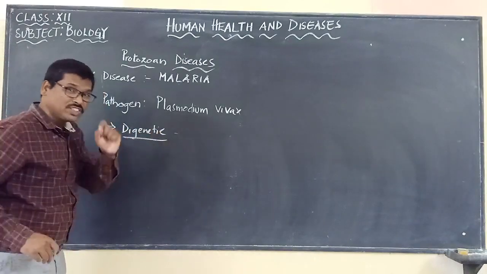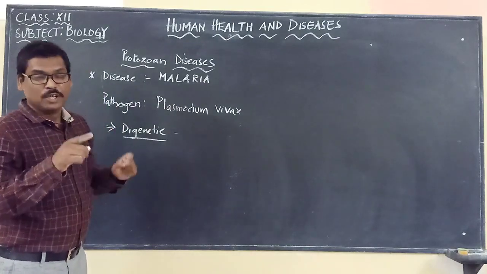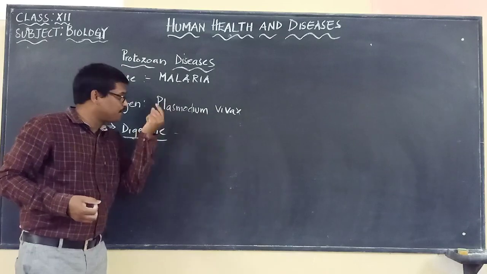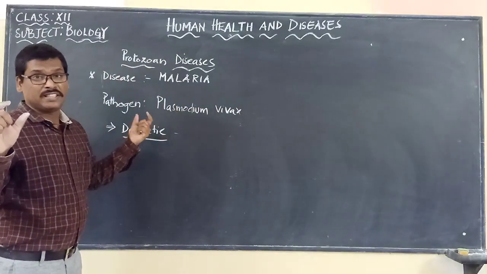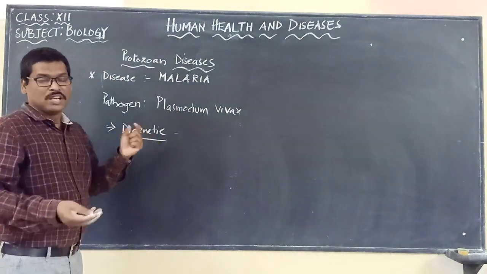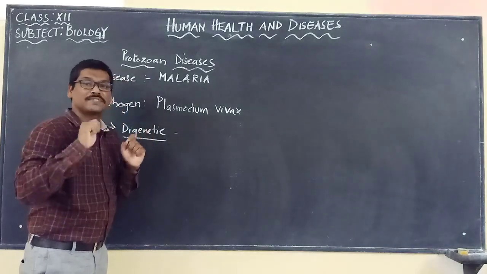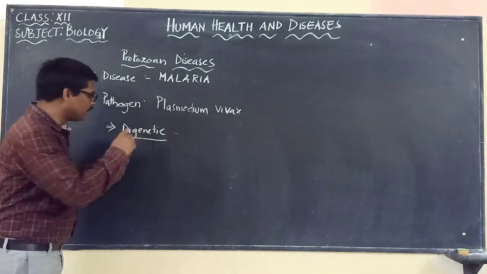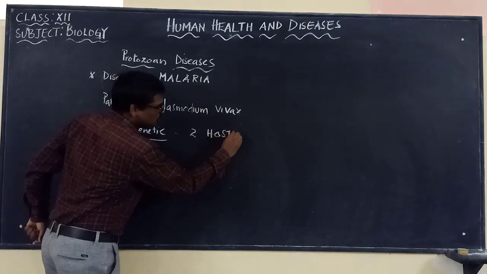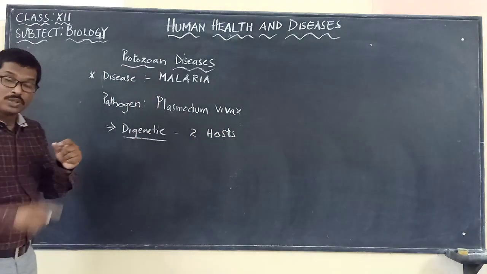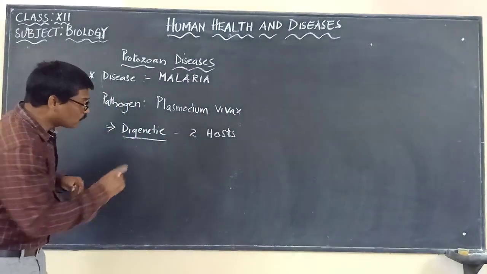Digenetic means a species or a pathogen which requires 2 organisms to complete its life cycle. One will be the mosquito and the other will be the human being. So whenever a pathogen requires 2 organisms to complete its life cycle, we call it digenetic. Simply, it requires 2 hosts, 2 types of hosts, to complete its life cycle. So what would be those 2 hosts?